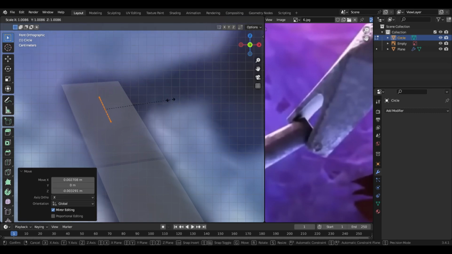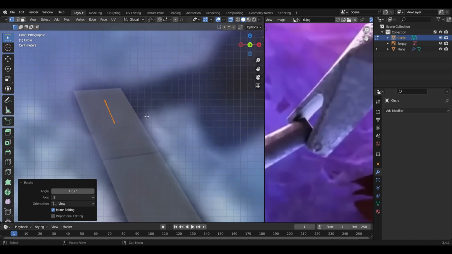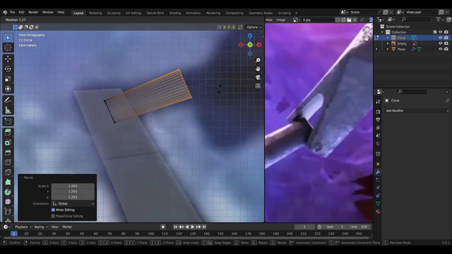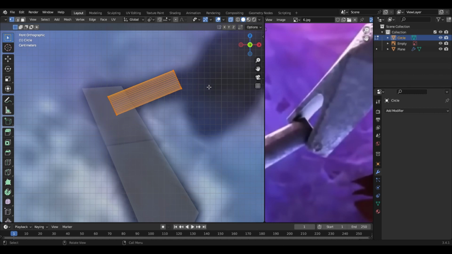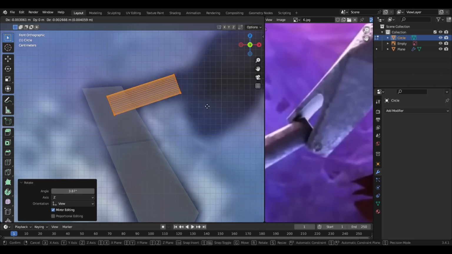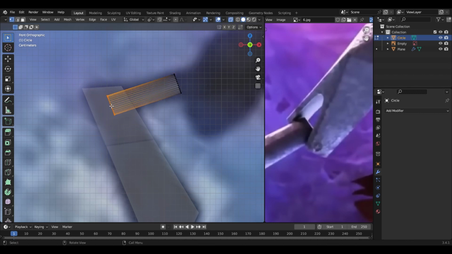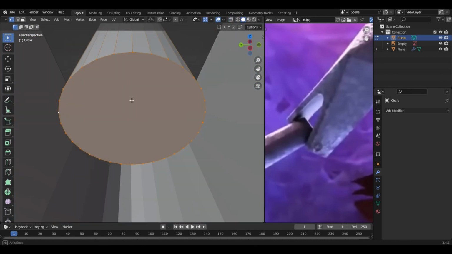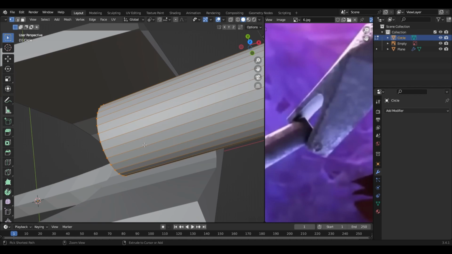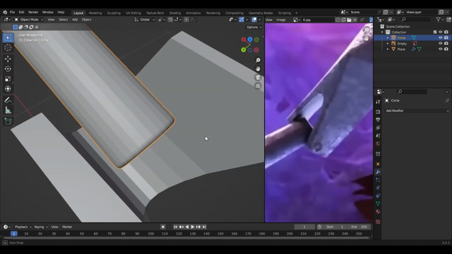Scale it. And then extrude probably. Just move it somewhere like this. Right. Press F to fill this part, then press Ctrl B. It's gonna make it look like this.